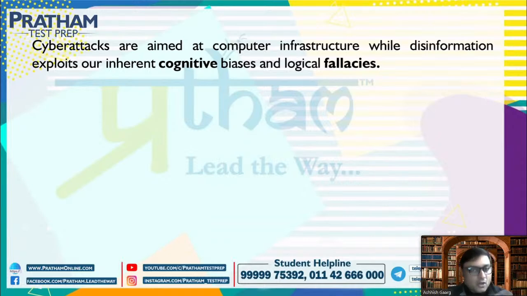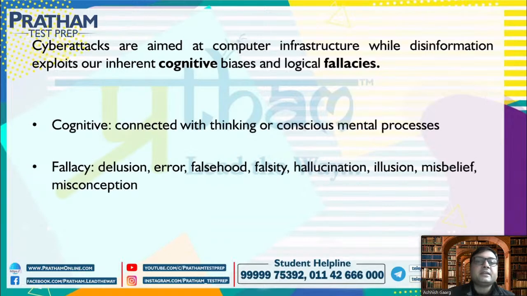So cognitive क्या होता है? Cognitive तो आपको पता होगा, जितने भी लोग जो psychology पढ़ चुके हैं या पढ़ रहे हैं उनको पता होगा. Cognitive learning होती है कुछ. ठीक है, cognitive learning. So cognitive is connected to thinking or conscious mental processes. And fallacies is delusion, error, falsehood, false, hallucination, illusion, misbelief, misconception. So नाम ही छुपा हुआ है. Fallacies मतलब false, something that is false. उसको हम बोलते हैं fallacies. ठीक है. Next.